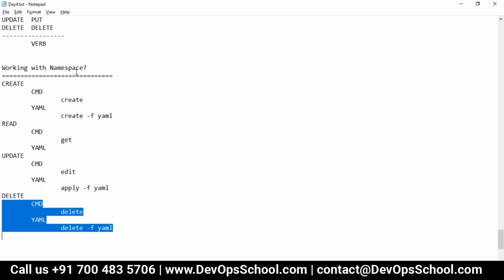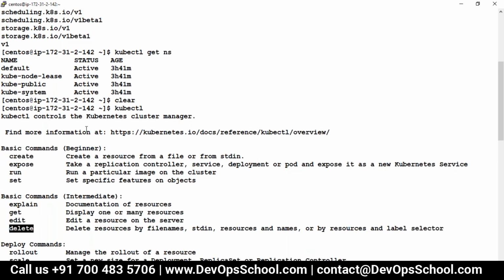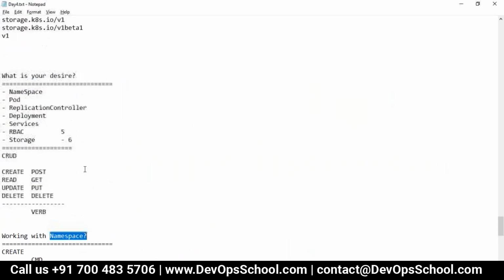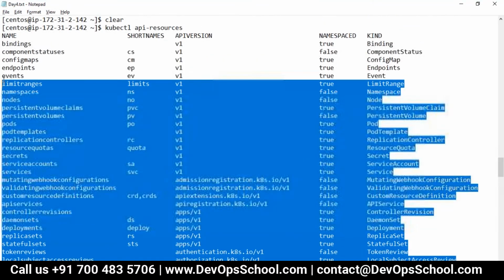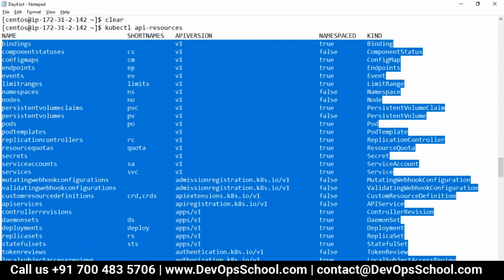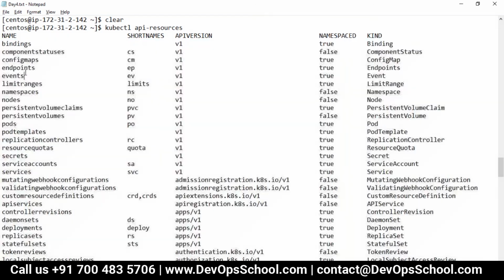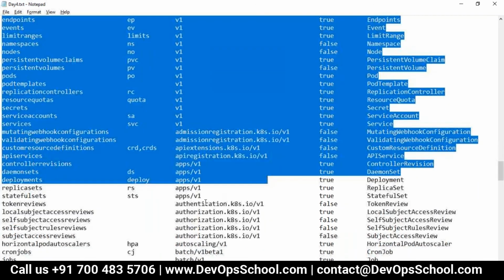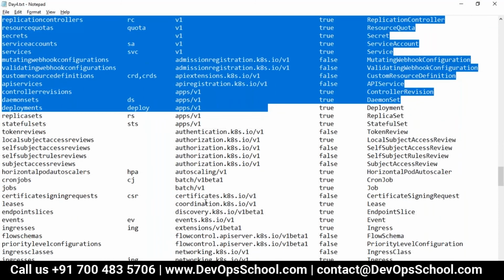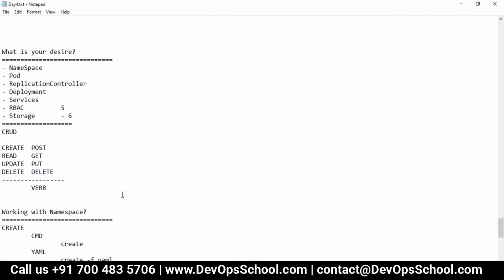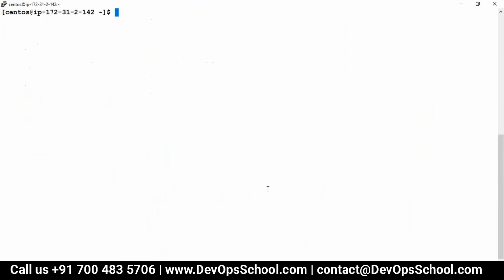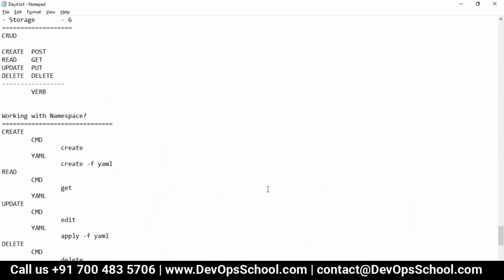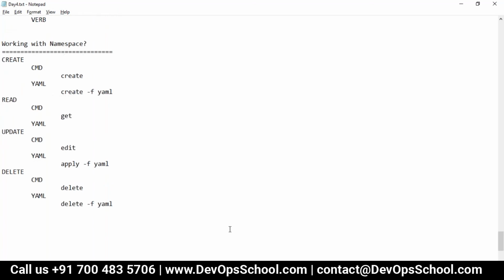Now, do you think it will work only with namespace? No, no, no. It will work with all the resources which you have listed. I have listed out all the resources here. So that's all. Just CRUD. So what is your job ultimately? You just need to know what this is. Now I know what a namespace is, so I can go and create it. So let's not talk more. Let's create it. Guys, remember this rule will be applicable for every resource.